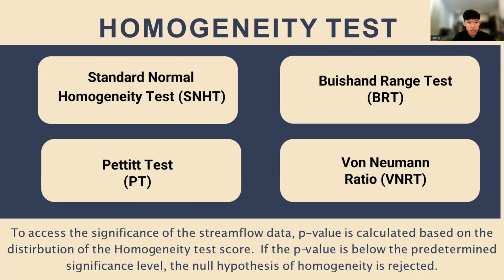If the data is not homogeneous, the results of the analysis may be invalid or biased. How this test works is we set a critical value, which is 0.05. All these tests will produce a p-value for each data series. If the p-value is bigger than 0.05, it means we accept the null hypothesis that our data series is homogeneous. On the other hand, if our p-value is less than 0.05, it means our data series is non-homogeneous and our null hypothesis is rejected.